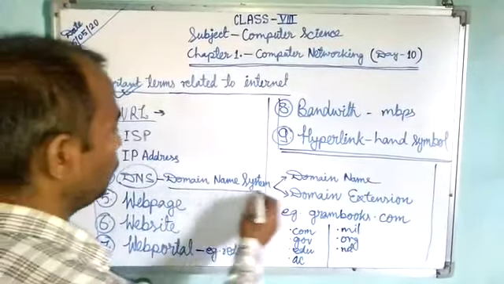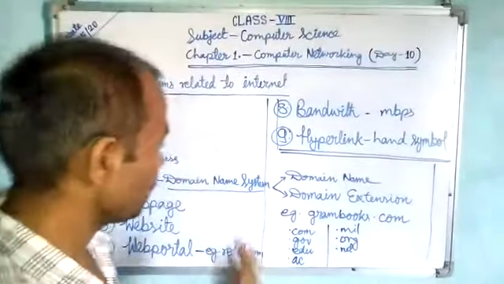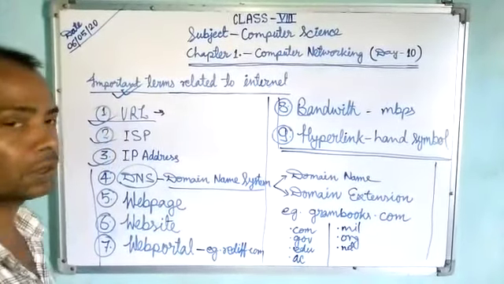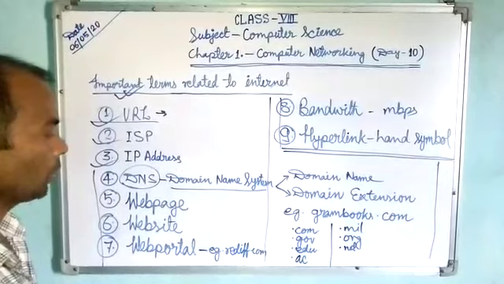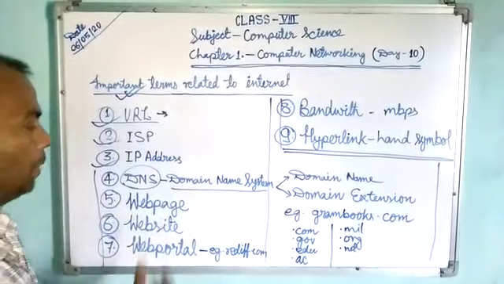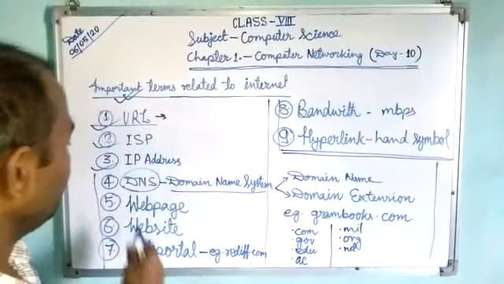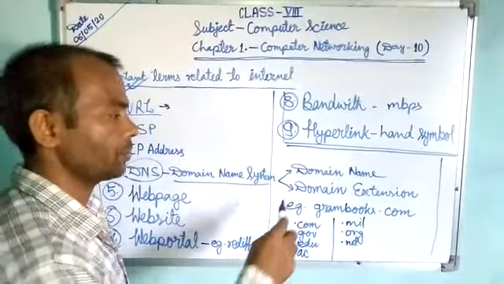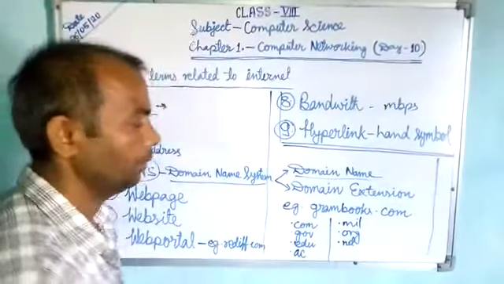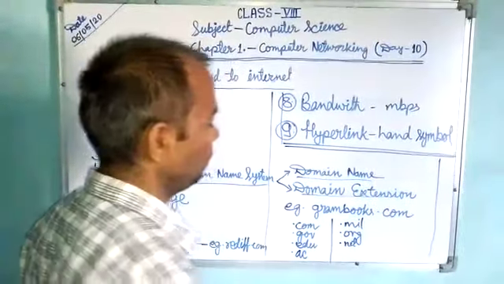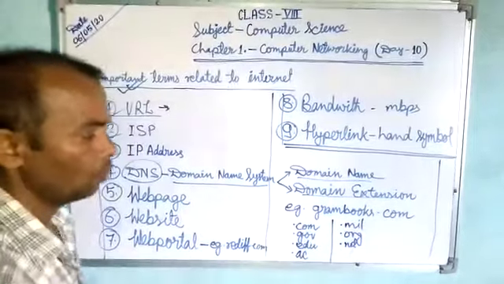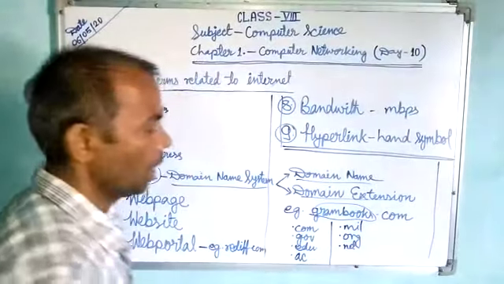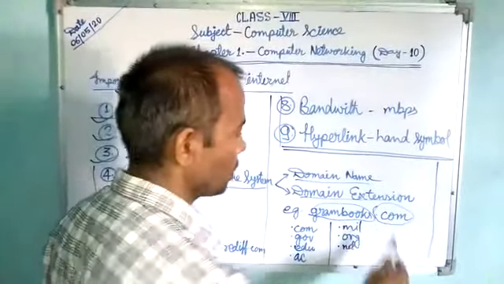Its full form is Domain Name System. This is a special type of system, and it is utilized to identify a special type of location on the web server, such as a web page or website. It is a combination of two parts. The first one is the domain name and the second one is the extension name. As an example, grambooks.com. Here grambooks is the domain name and .com is the extension name.